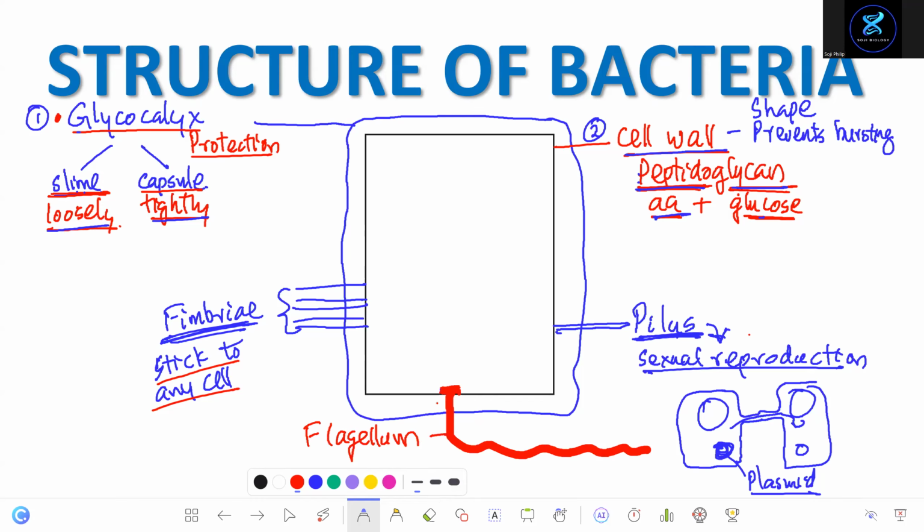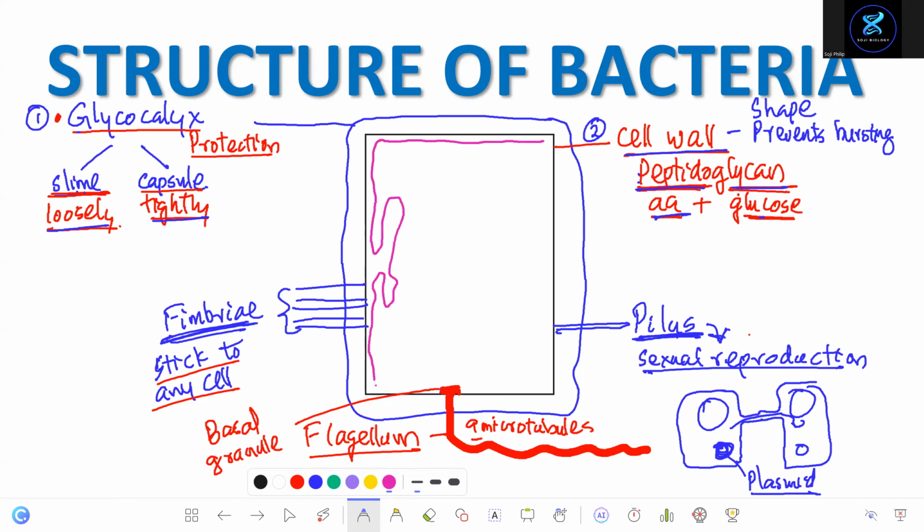Flagellum is for movement. A flagellum has a basal granule that controls its movement. Inside the flagellum of bacteria, you find 9 microtubules. The picture I'll show you. Learn this part. Flagellum, and it has a basal granule, and it's on the cell membrane. It's on the cell membrane and the cell wall, connected to both. Right? Okay. This is the cell membrane, and this part is the cell membrane.